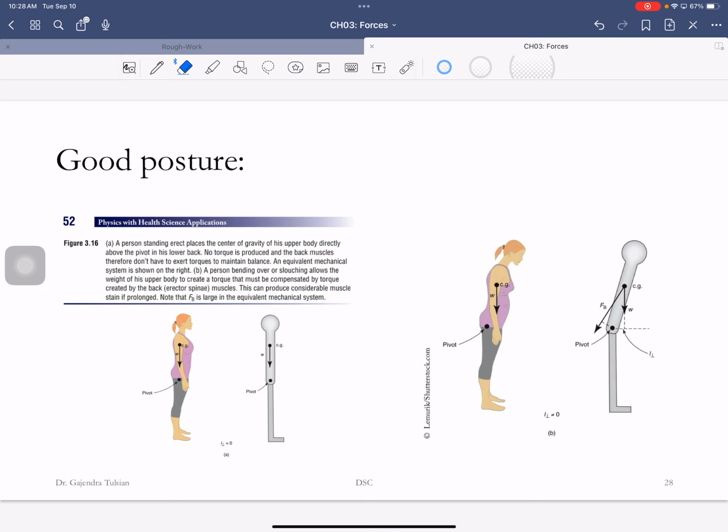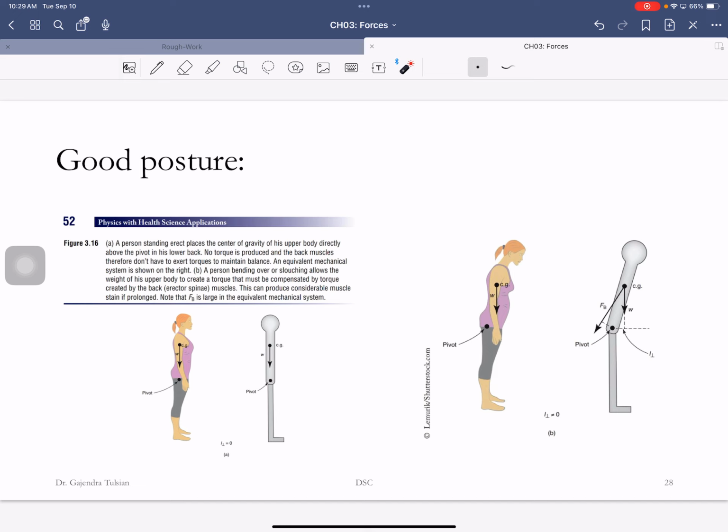All right, let's talk about posture now that you are experts at torques and stuff like that. They tell you to stand erect. So this is your upper torso, and here is a sort of free body diagram. If the center of mass of your upper torso is right above the pivot point, your hip joint, then none of your muscles have to apply any forces.